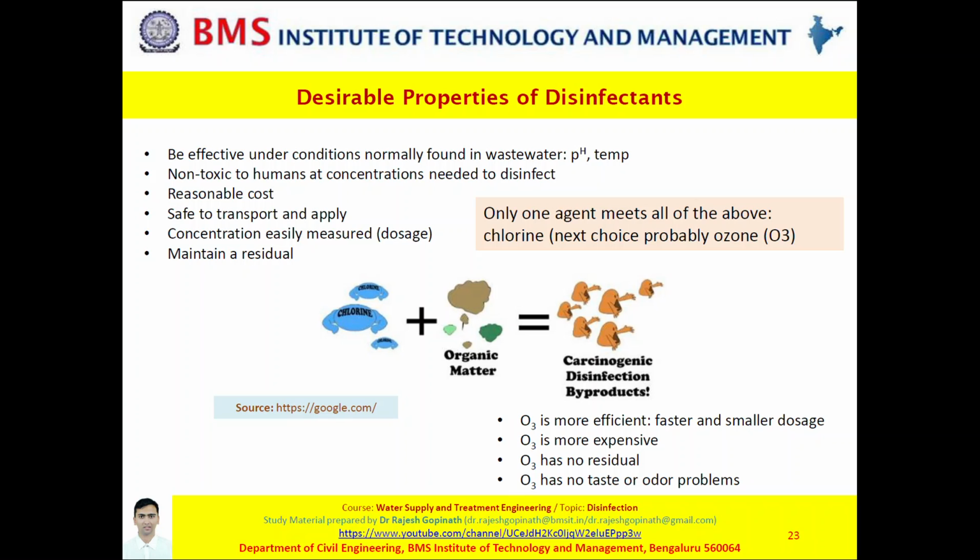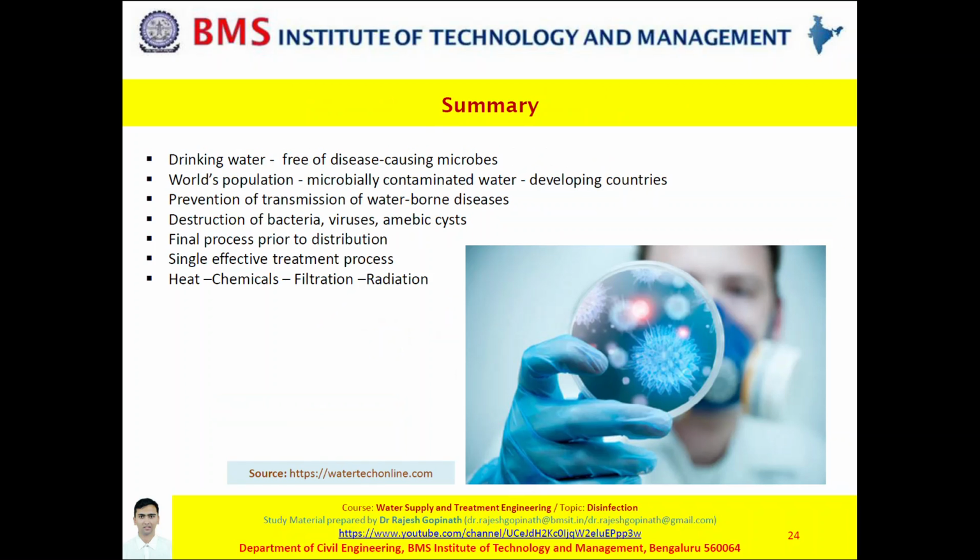So my dear friends, we are done with the presentation today. Let me now try to summarize whatever we have learnt. Slide 24. So, disinfection is a final process which is subjected to the water before it is sent for distribution systems. All other treatments such as sedimentation, flocculation, coagulation, filtration, therefore, cannot give you a guarantee that your water is safe to consume. Only disinfection can assure that your water is safe. In the absence of all other processes, disinfection is definitely employed as a single effective treatment process.